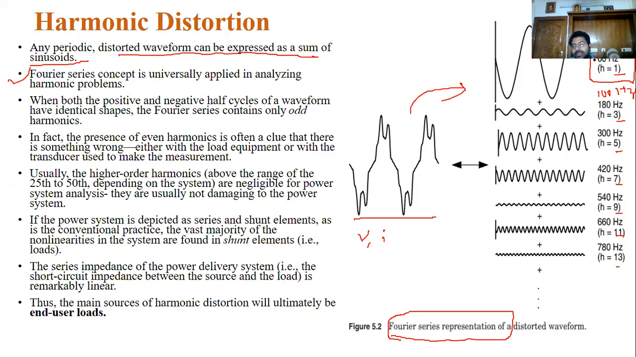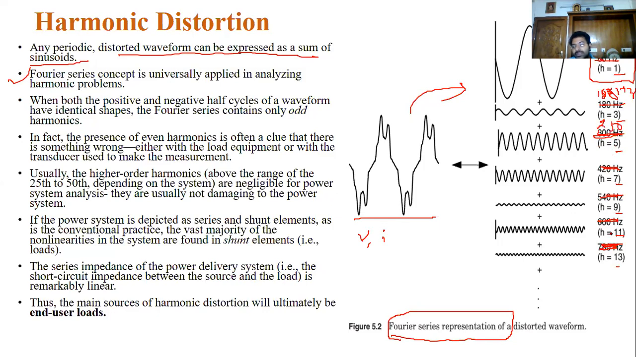Here, 180 Hz is the third harmonic at 60 Hz, in the US system. In our Indian system it is 50 times these integer values. So 3 means 150 Hz, 5 means 250 Hz, and so on.